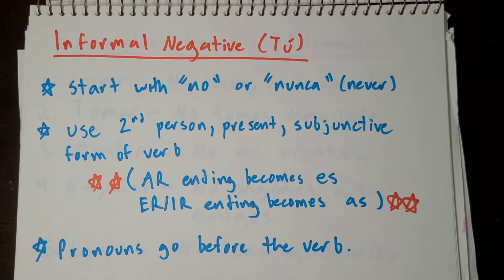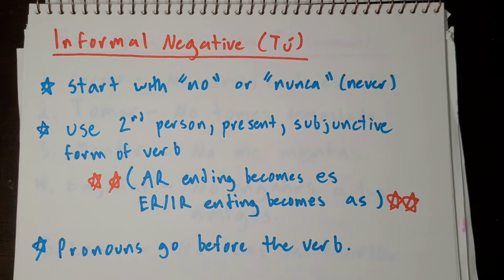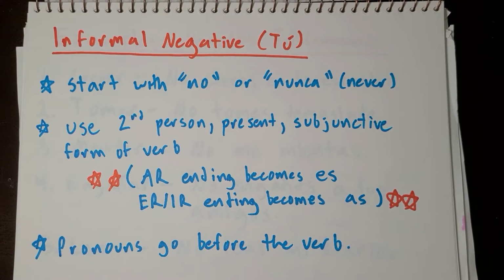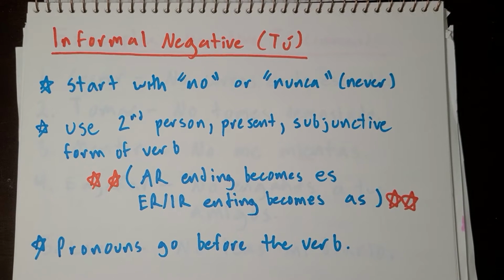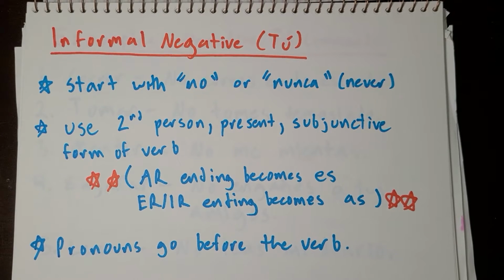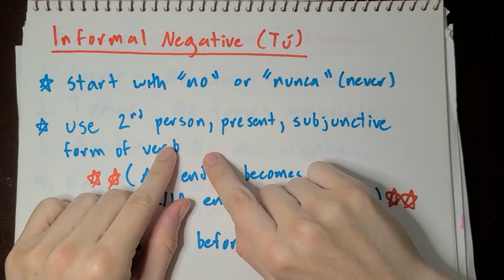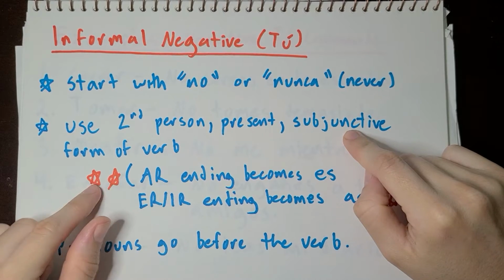Okay. So the rules for creating an informal negative command are to start with no or nunca. Nunca means never, but it's the equivalent of when you say don't do that in English. It's the equivalent of the word don't. So you say don't and then you conjugate the verb. So here you're going to say no and then the correct conjugation of the verb. When you go to conjugate the verb, the long and short of it is you are going to end up using the second person present subjunctive form of the verb.